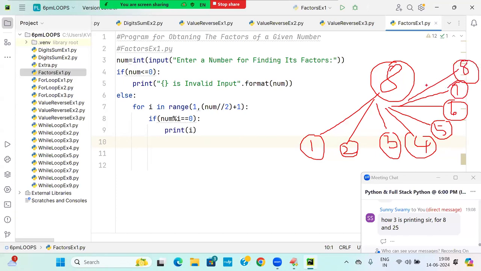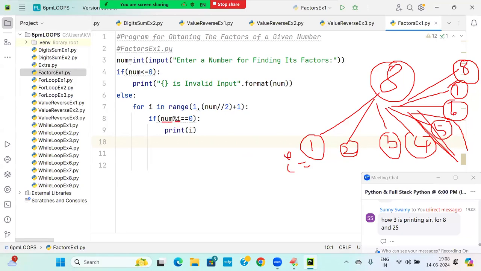Listen. Start from where? I. I is starting from 1. But I wrote NUM slash by 2 plus 1. So it is going to be taken up to 5. 1 to 5 means 1 to 5 minus 1, 4 only it will take. The cutoff is 4. What is the number?